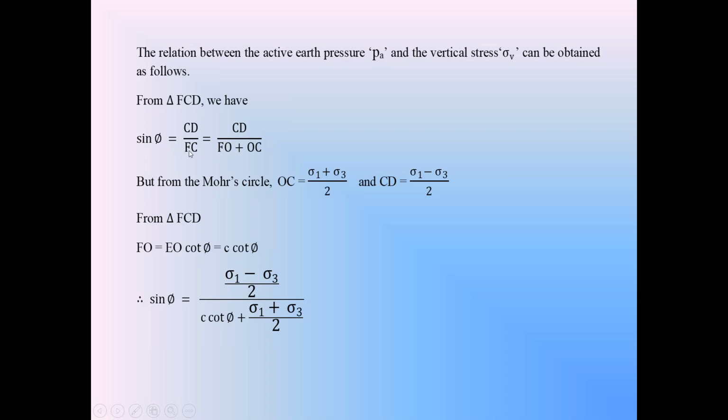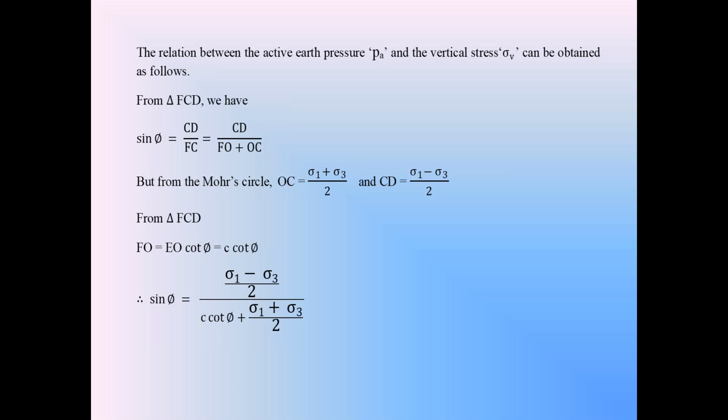Sin phi is equal to CD by FC. CD is the radius of the Mohr stress circle. What is that radius? (Sigma 1 minus sigma 3) by 2. CF we already calculated. CF is OF plus OC, that is equal to (sigma 1 plus sigma 3) by 2 plus C cot phi. So in the right angle triangle CDF, sin phi is equal to CD by CF. Therefore, sin phi is equal to (sigma 1 minus sigma 3) by 2 divided by [C cot phi plus (sigma 1 plus sigma 3) by 2].